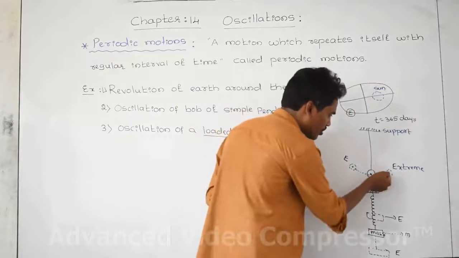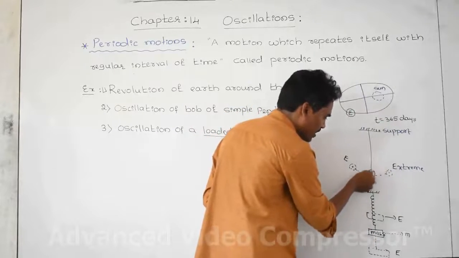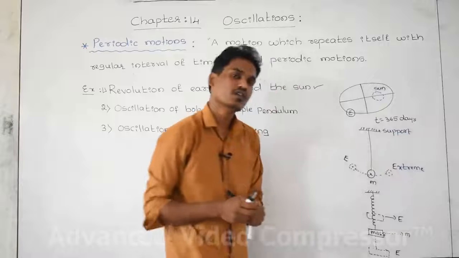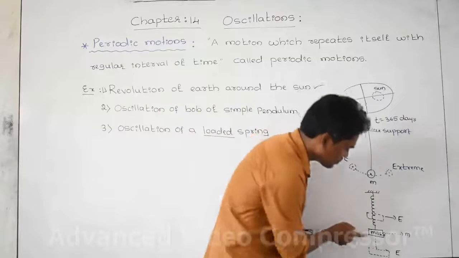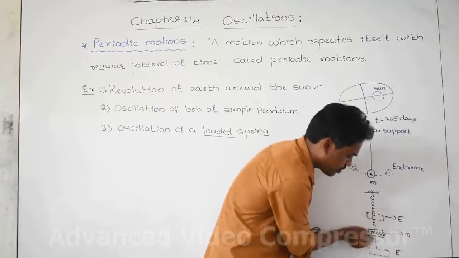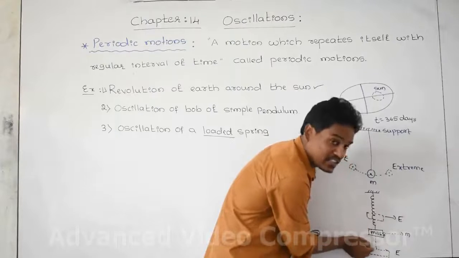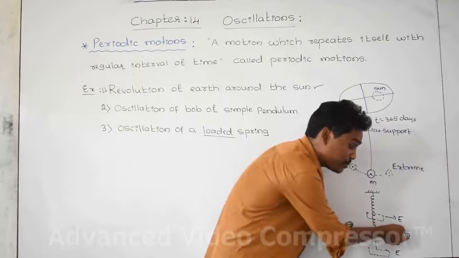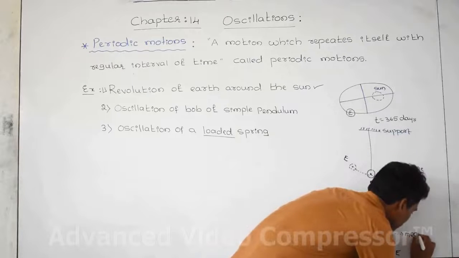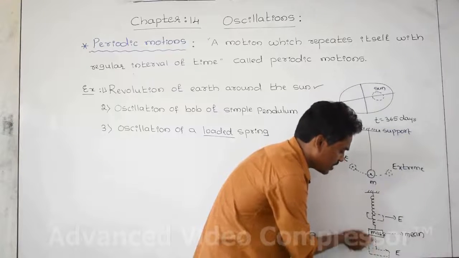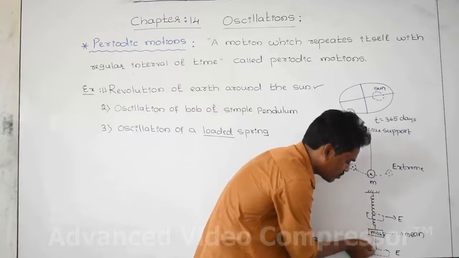This is also with very little amplitude. This is also almost a straight line, but not an exact straight line. This is just an application of to and fro motion along a straight line. Pull the body to a certain extent and release it. It is moving up, down, up, down like this. This is a reference point, meaning before applying force the body is at rest. That point is called the mean point or rest point. After applying some force and releasing it, it is moving up and down from its mean point. Getting it? Let us take, this is moving from this point.